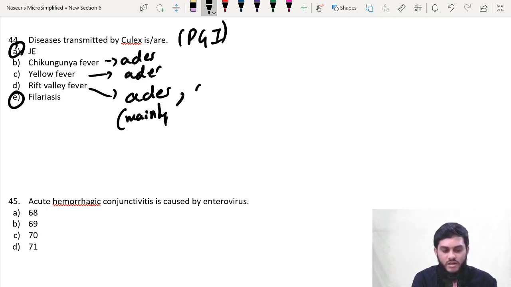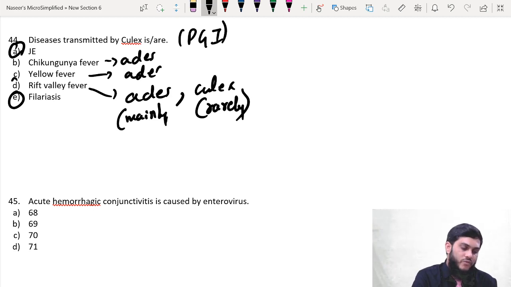Rarely it can also be transmitted by Culex. Therefore Rift Valley fever can also be the answer here, because rarely Culex can also transmit the Rift Valley fever. So answer is ADE here, right?